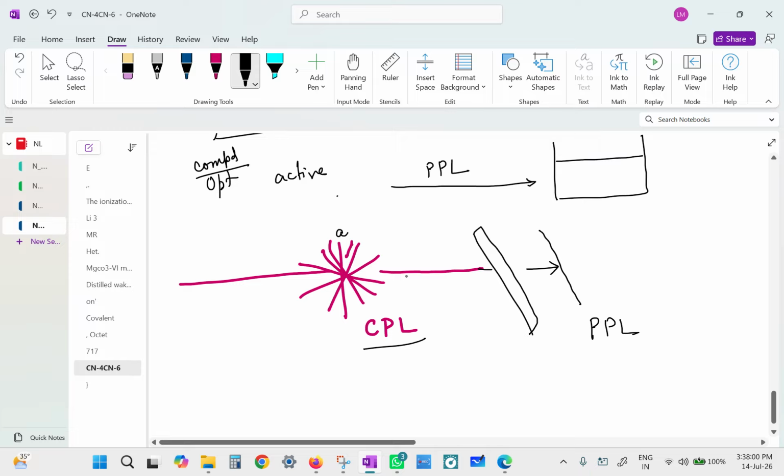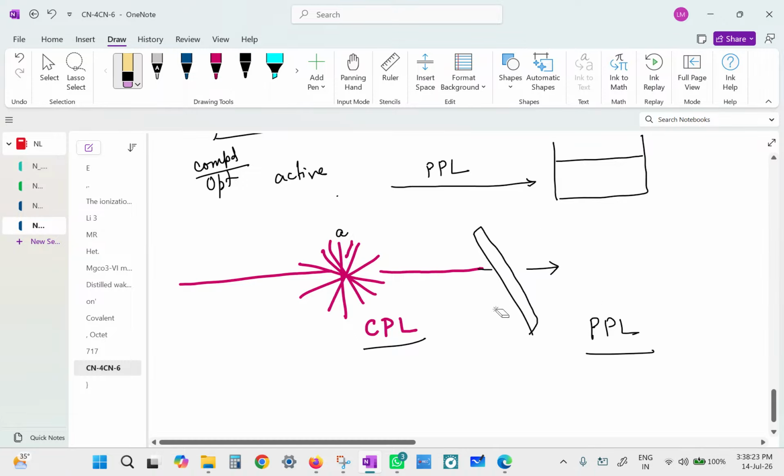Is that okay? The rest all will be held back, filtered off. So you are getting plane polarized light. So what is plane polarized light? Plane polarized light is a light which has got the electrical component lying in one single plane. It can be many rays, but all of them have their electrical component on one single plane. Clear?